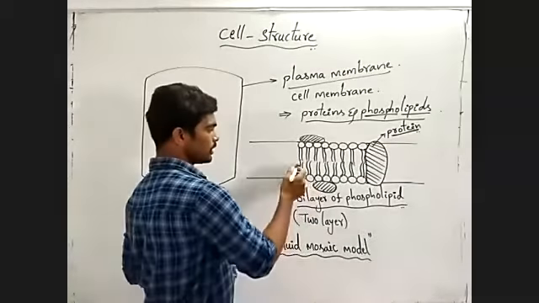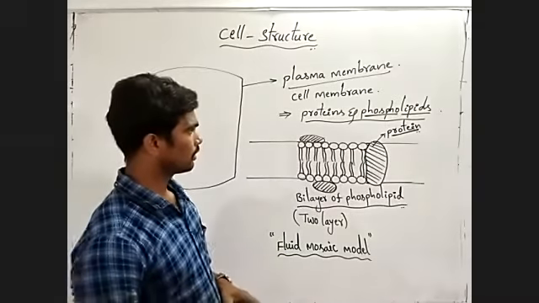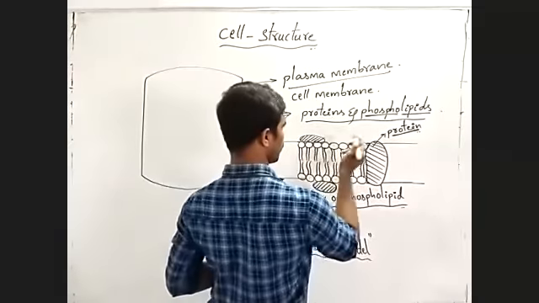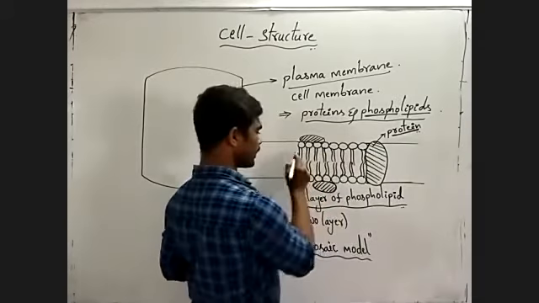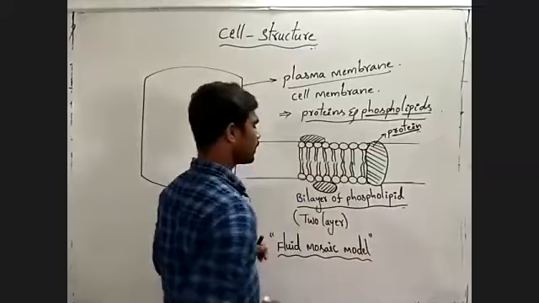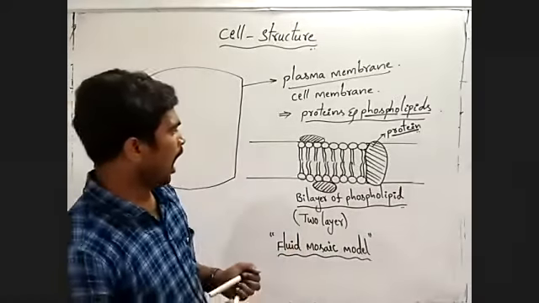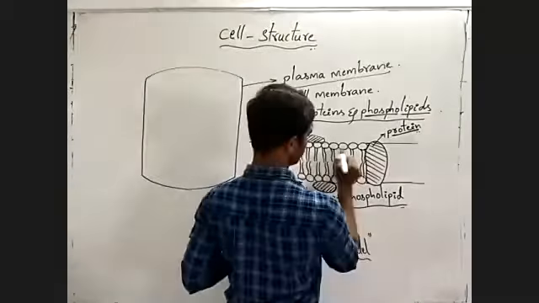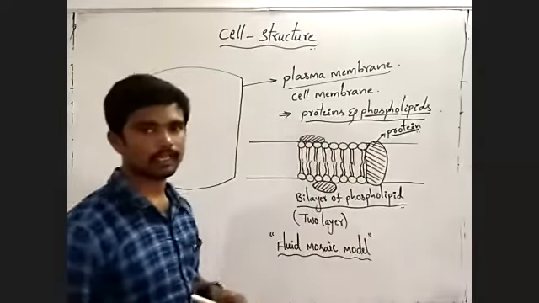When we observe the structure of the plasma membrane, phospholipids are arranged in two layers. Bilayers of phospholipids are present. This is a layer. This is another layer.